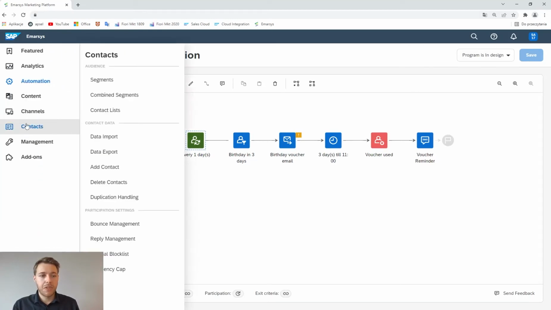We can go to segments at contacts. Here are the segments. An important thing to know about segments is that they are dynamic. It means that they recalculate themselves every time they are going to be used in any automation program. And of course, it makes sense because this group of people who have a birthday in 3 days is going to be very different every single day. So we move to segments.